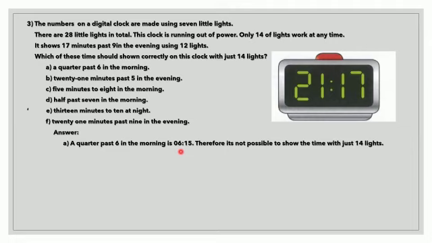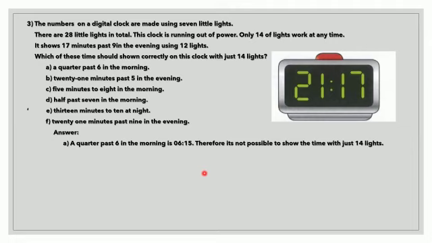It can be shown with just 14 lights, otherwise it is impossible. So here the time is 6:15 and it's impossible to show the time with just 14 lights. So we can conclude that since it exceeds 14 lights, it is not possible to show the time. Now we will move on to the B part.